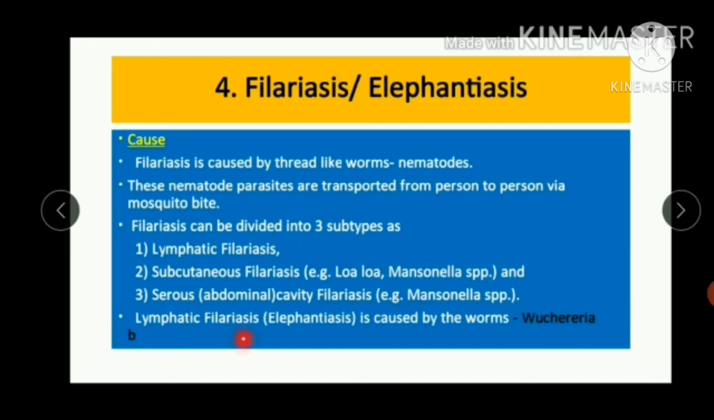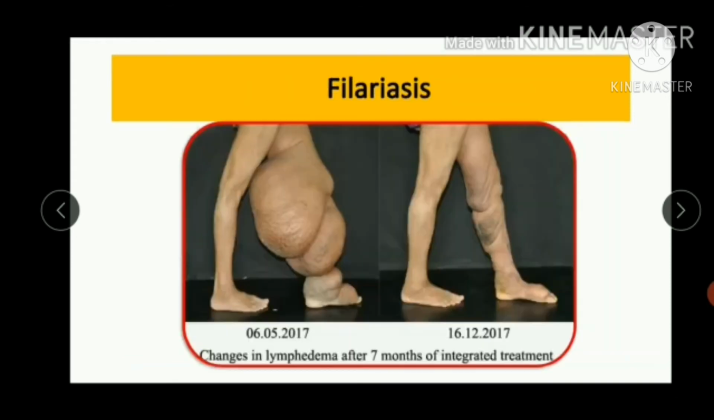Lymphatic filariasis, elephantiasis, is caused by the worms Wuchereria bancrofti, Brugia malayi and Brugia timori. We will have to remember these names: Wuchereria bancrofti, Brugia malayi and Brugia timori.